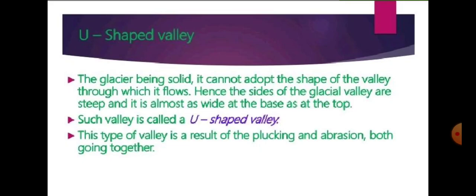So in the previous video I had explained the valley that is formed by the river, that is the V-shaped valley. But here the glaciers form the U-shaped valley, because the glacier does not change its shape, it changes the shape of the mountains where they flow. So they erode the mountains from the sides as well as the bed. That is why the shape of this valley is broader than the valley that is formed by the river.